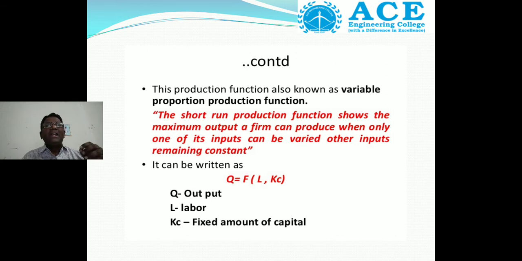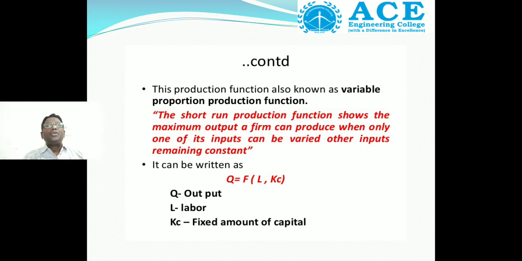It can be written as Q is equal to F of L, Kc. What is the meaning of Q? Q is output. L means labor. Kc means a fixed amount of capital.